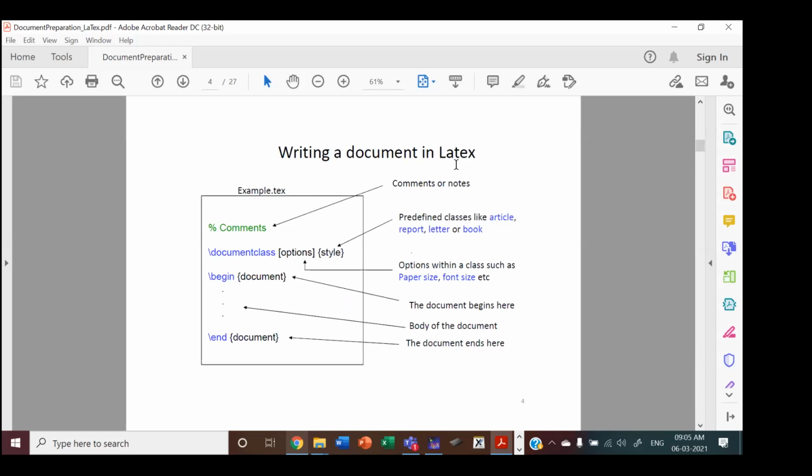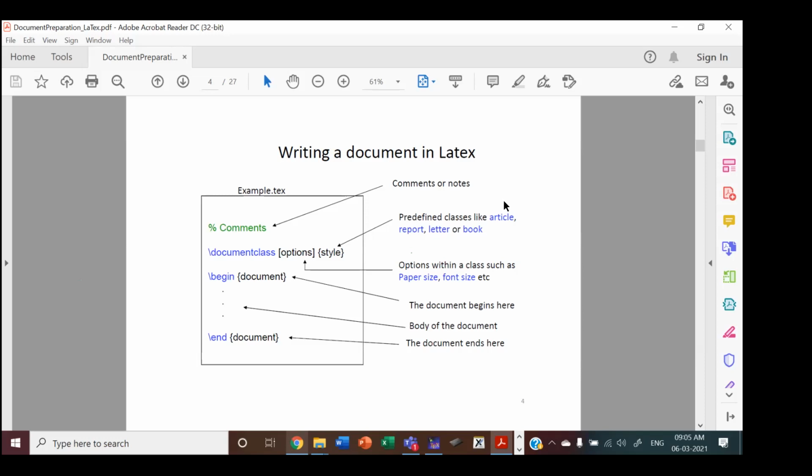So how do we write a document in LaTeX? First of all, you need to install the IDE for creating the document in LaTeX. The most useful one, which I am using, is TeXstudio. It is freely available. You can all download TeXstudio on your laptop.